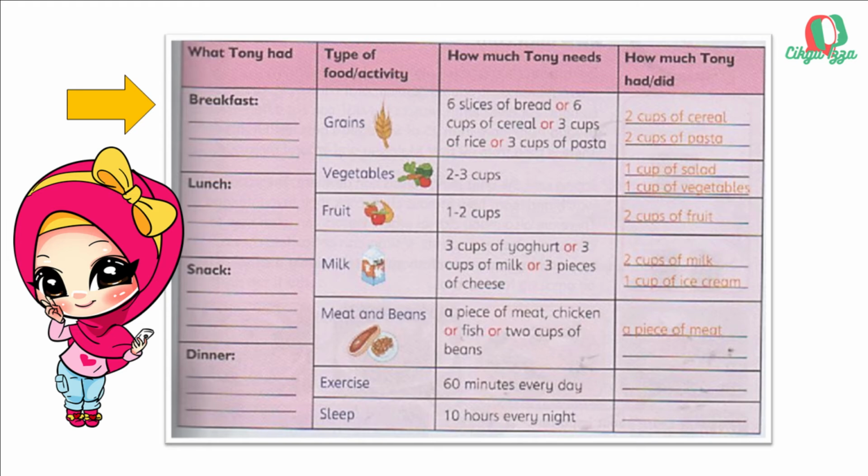He ate vegetables twice. Did he eat any fruits? Yes, he did. He ate a bowl of fruit salad. How many hours did he sleep? He slept for 10 hours. Was yesterday a healthy day for Tony?